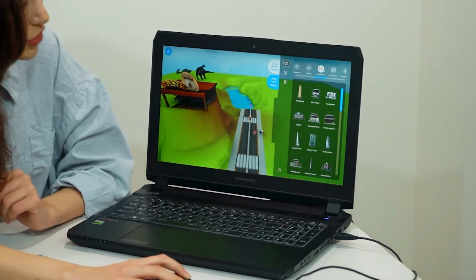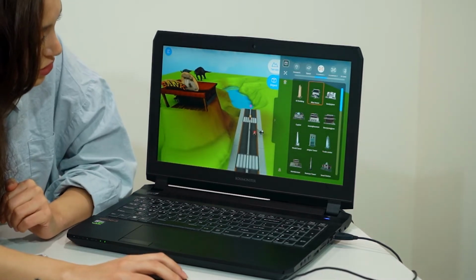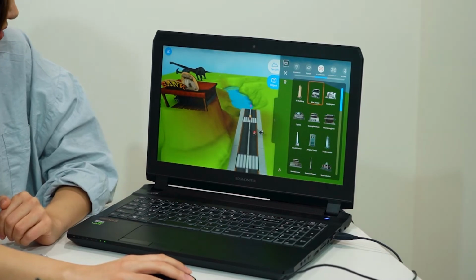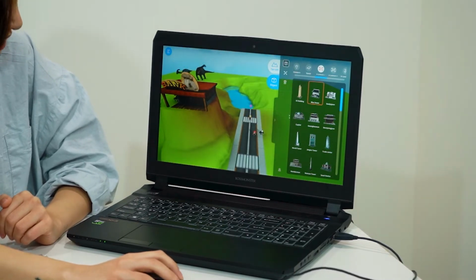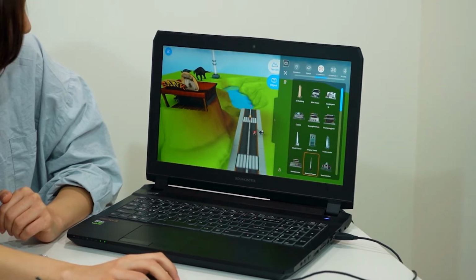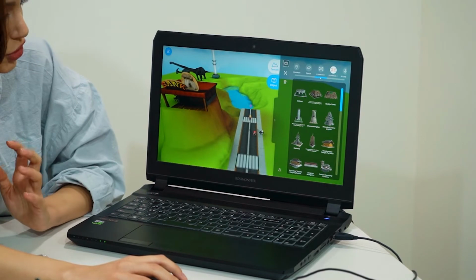landmarks. We have a lot of Korean landmarks as this is a product made in Korea. For example, the famous blue house, we could put that next to the dinosaur. Now this is a little bit silly because actually the blue house would not be next to the dinosaur, as we know. But I'm just showing you all kinds of things that you could do.